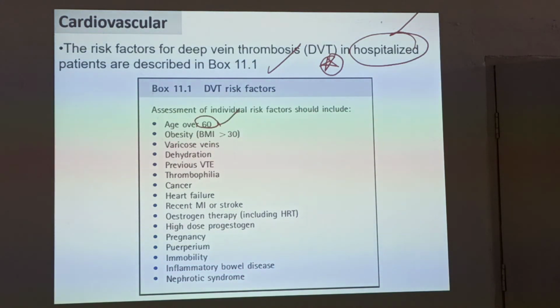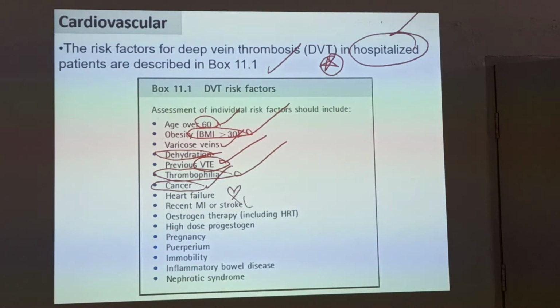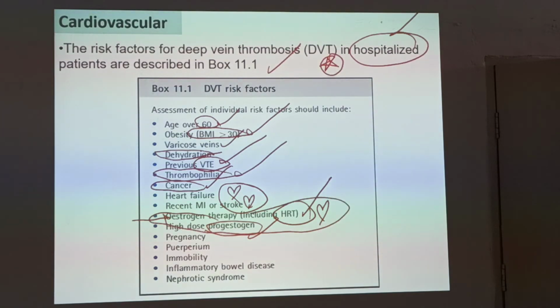Age over 60 years is very important. BMI and obesity greater than 30. Varicose veins, dehydration, previous venous thromboembolic phenomenon, thrombophilia, cancers, heart failure, MI or stroke, estrogen therapy including hormone replacement therapy, you should keep it in mind, and high dose progesterone. Pregnancy and puerperium, you have to keep in mind, because these are all high thrombotic phases.